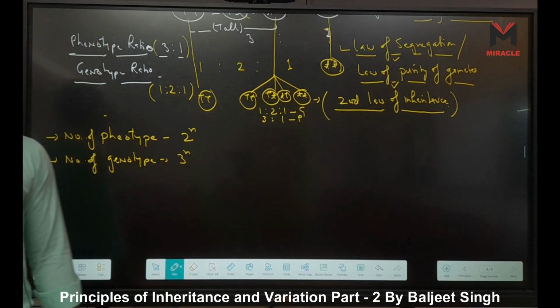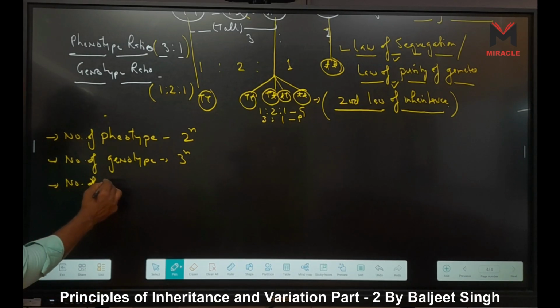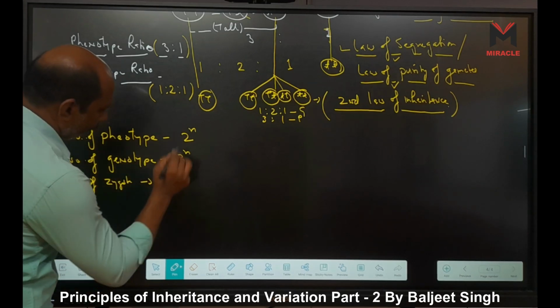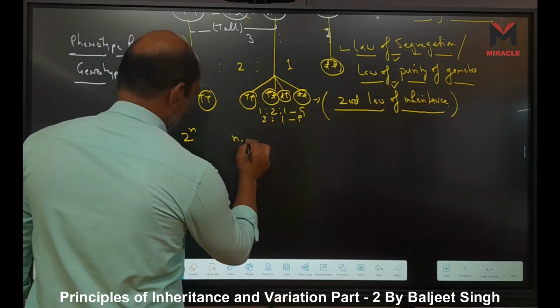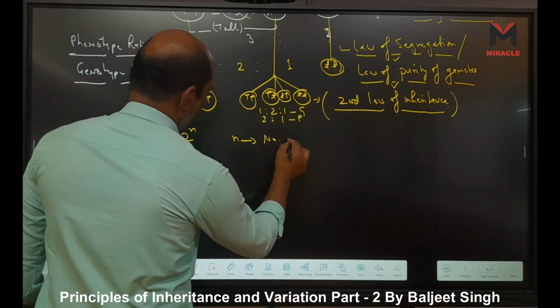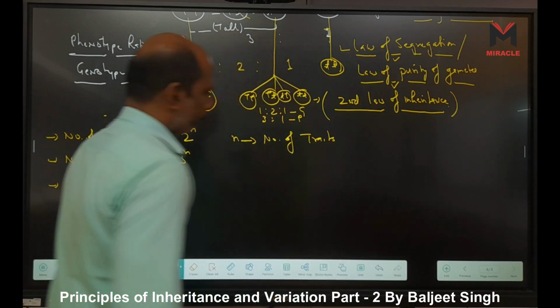n for traits. And when we consider the number of zygotes, this one is 4n. n indicates the number of traits we use.